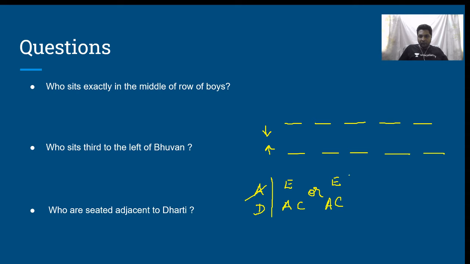This is constraint number 2. Constraint number 3. Constraint number 4.